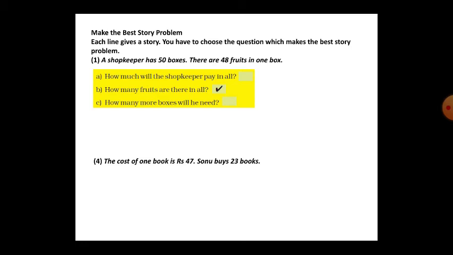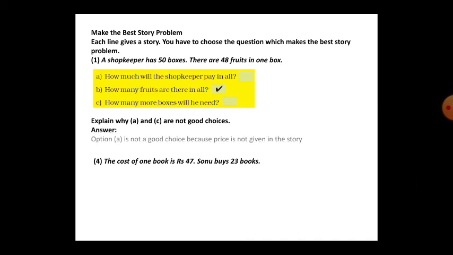Yes, correct. See here, a shopkeeper has 50 boxes. There are 48 fruits in one box. Now next, how many more boxes will he need? No, this is also a wrong question. So the correct question is, how many fruits are there in all?